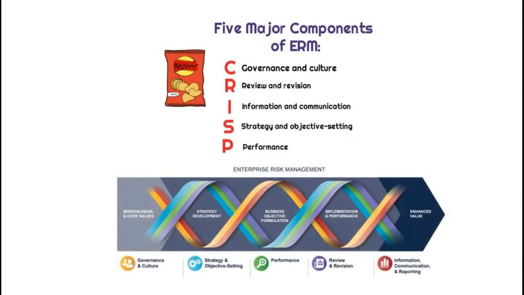Now we're going to talk about the 5 major components of enterprise risk management, all right? We talked about the 5 components for the internal control framework under COSO. We're now talking about the 5 ERM components that they have of their own. So we're going to talk about governance and culture. We're going to talk about information, communication, and reporting, right? How we communicate that risk to ensure that everybody's aware of where risk lies. Strategy and objective setting. We're going to talk about performance, right? What are we doing? Are we improving? Are we regressing? This is what we're going to be assessing. And finally, review and revision, all right? What type of issues can come up? Are we making adjustments based on that review? So those are going to be the things that we talk about as we're breaking out our 5 major components of ERM.